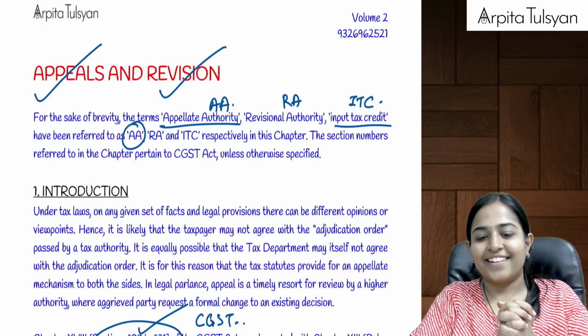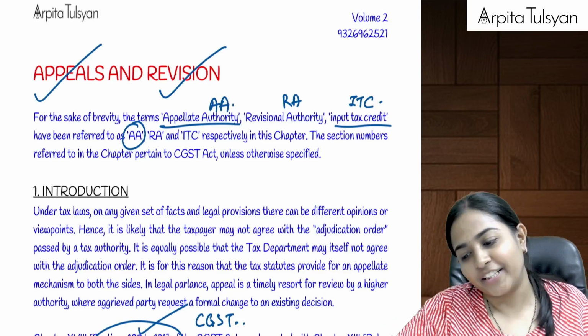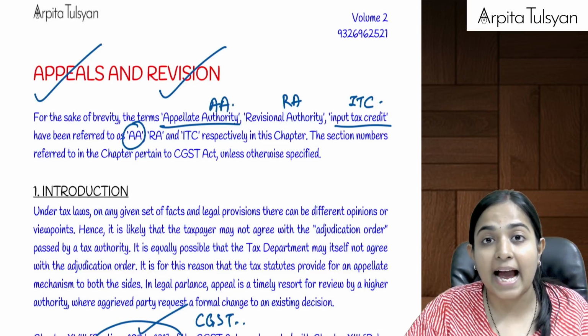Okay, so let's start with a super quick revision of the next chapter, that is appeals and revision.